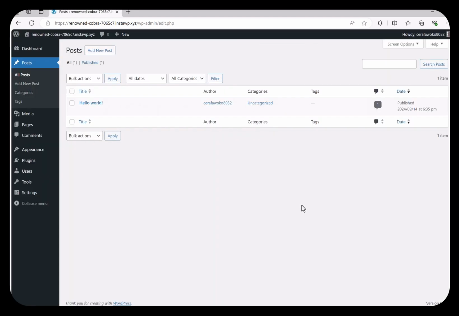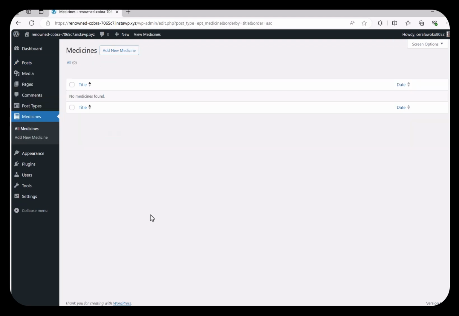Now imagine that you're a drugstore and you want to create content about your medicines, and your medicines can't actually fit into the post or page concept. So you need to have a custom post type. This is actually something that can be done either with a plugin or with code. Either way, you can create a custom post type and have the same structure as a post and also customize the behavior and the content.